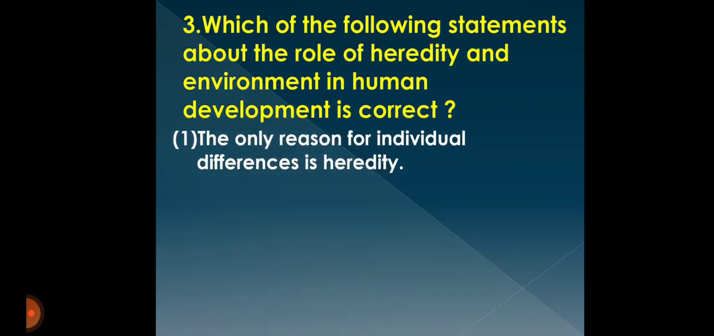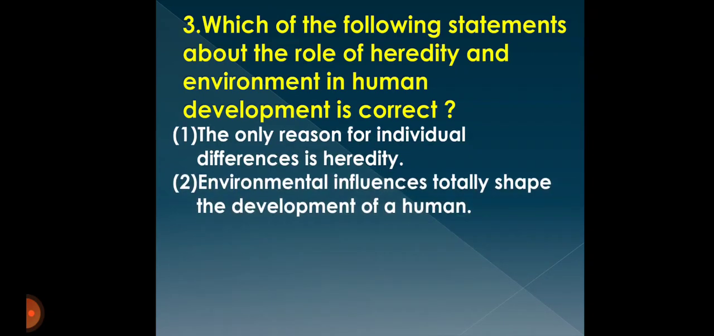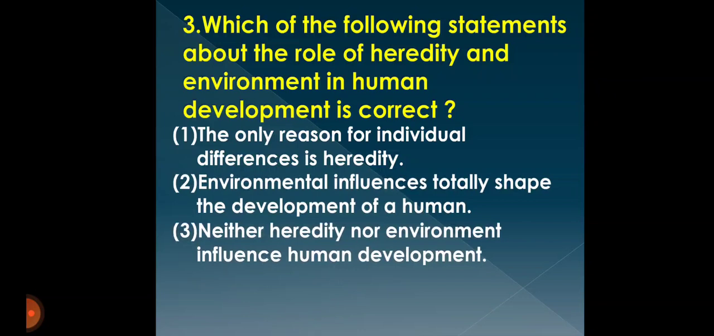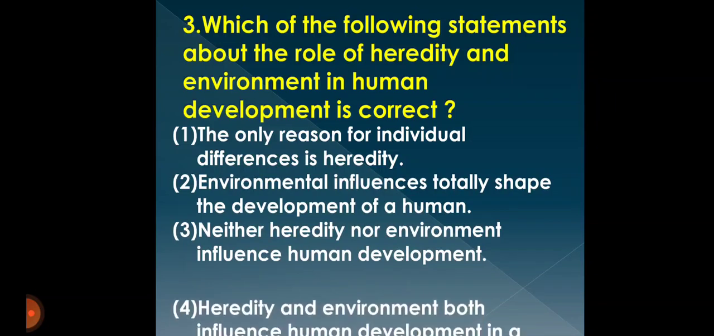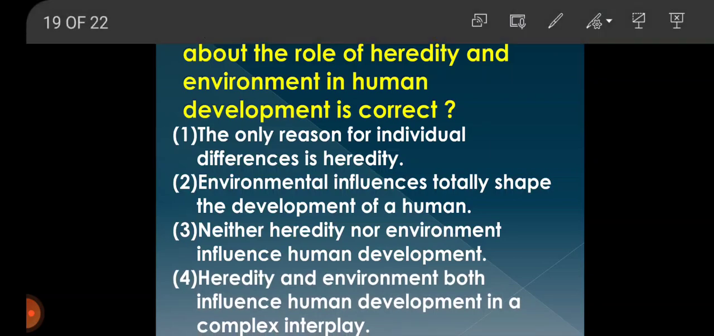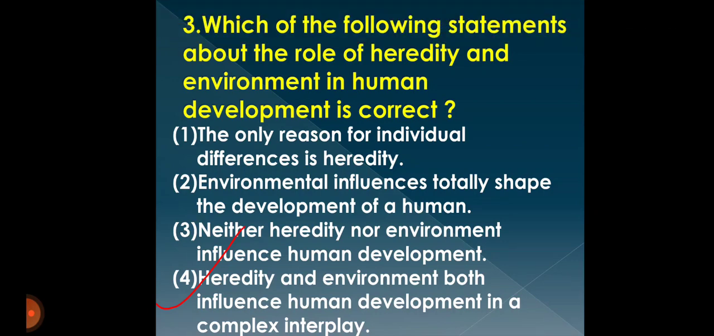And the options are: the only reason for individual differences is heredity, which is not correct. Environmental influences totally shape the development of a human. No. Option 3, neither heredity nor environment influence human development. No. Fourth option, heredity and environment both influence human development in a complex interplay. Yes, they are interrelated. So the answer will be heredity and environment both influence human development in a complex interplay.